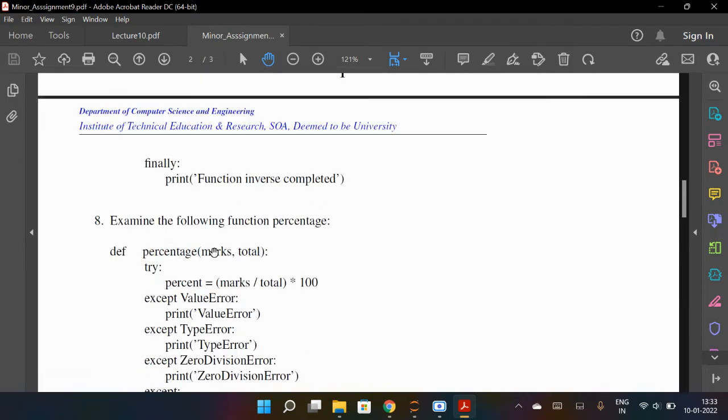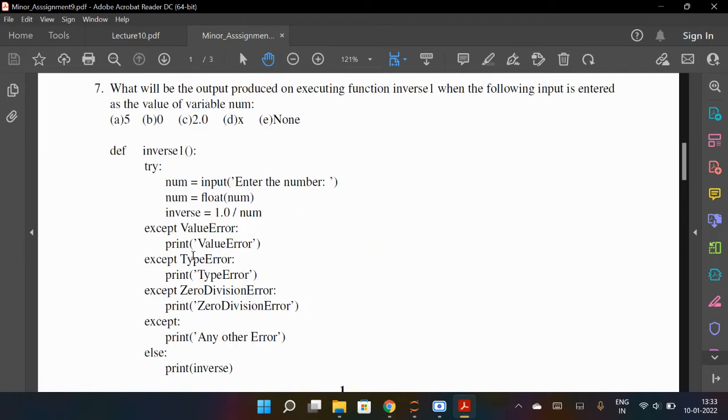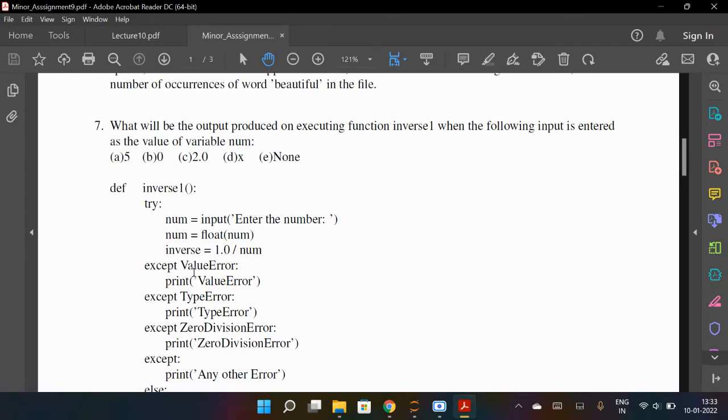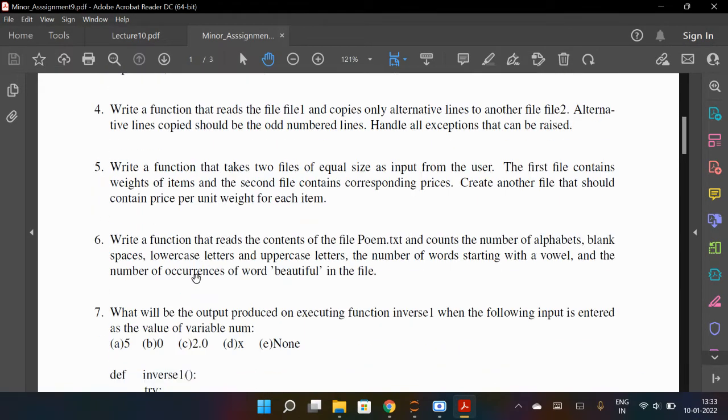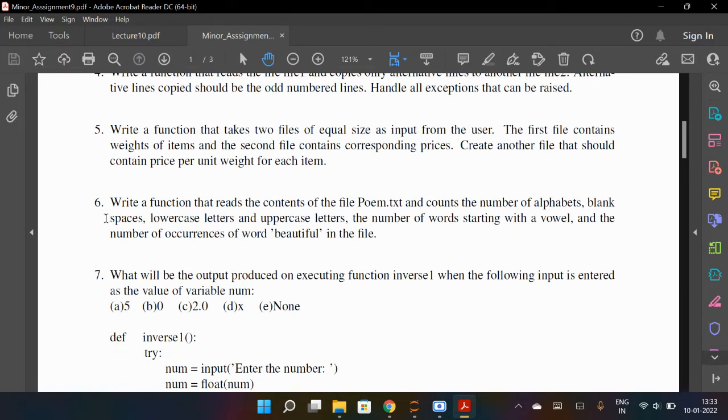Just run this directly, you put the values and it will run. This you can also run. Now it's for 1 to 6. Okay, 6 is what? Write a function that reads the content from the file poem.txt. So this file already has some content, so you will read it and count the number of